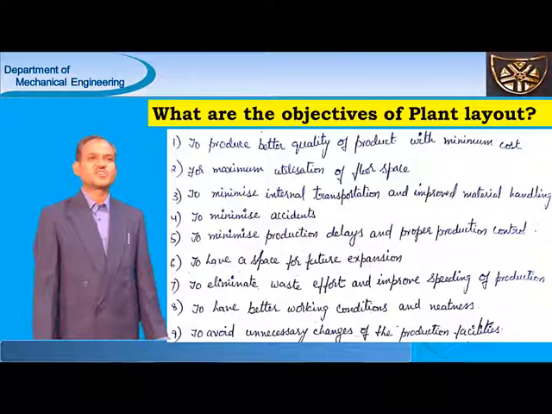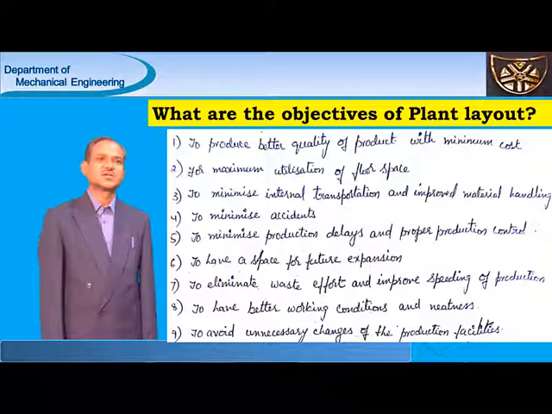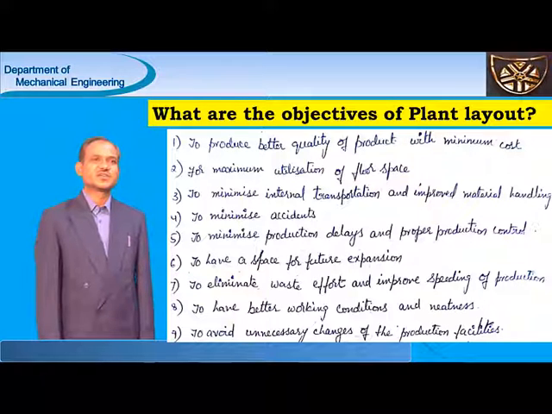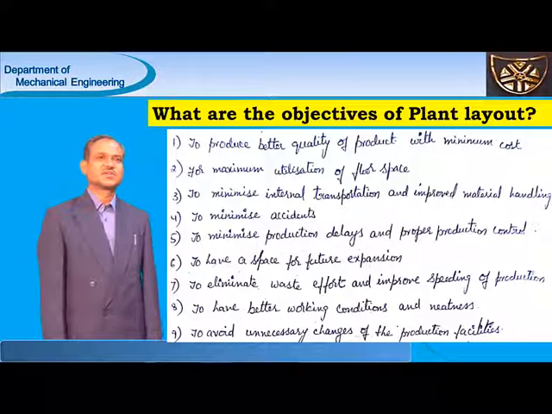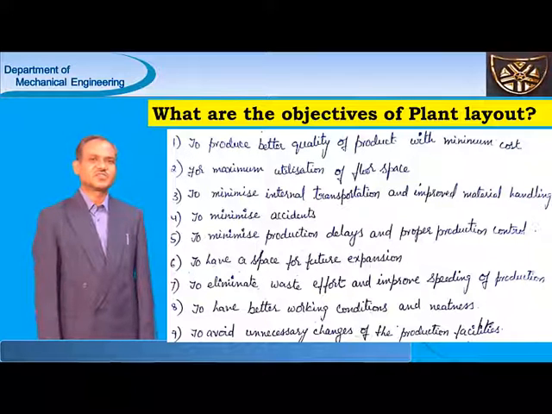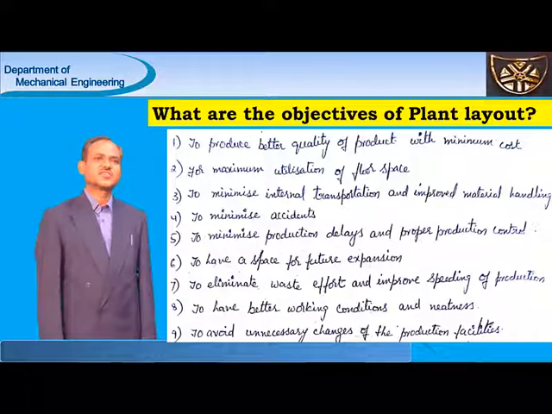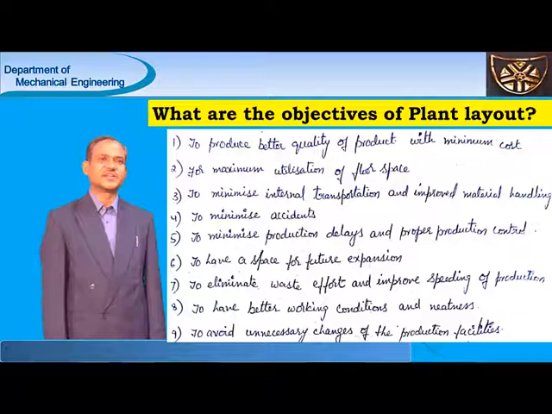And also for future expansion purposes, we need some space for producing a variety of products. Therefore, with that future concept, we have to arrange the existing facilities. Also, for avoiding wasted effort and improving the speed of the production facilities, a good layout is needed.